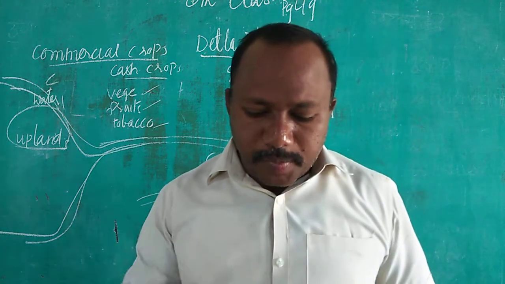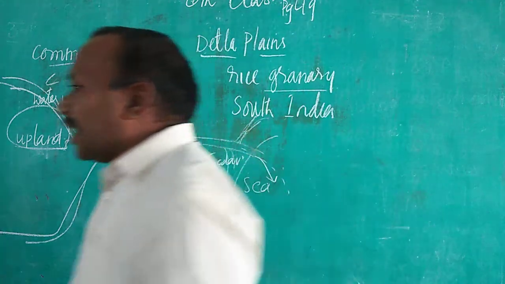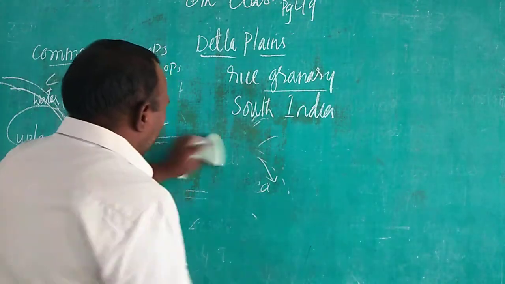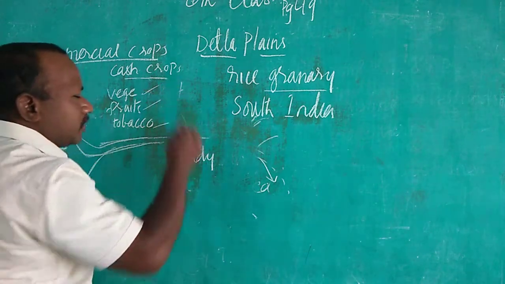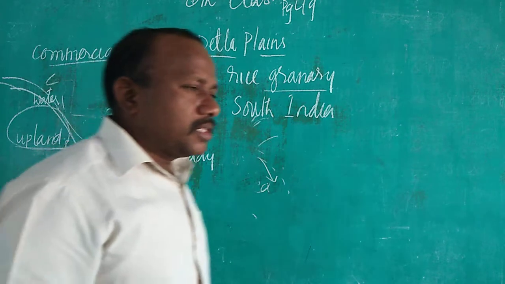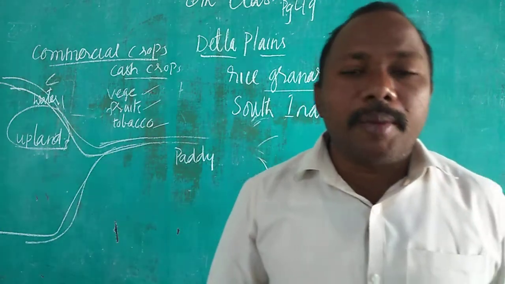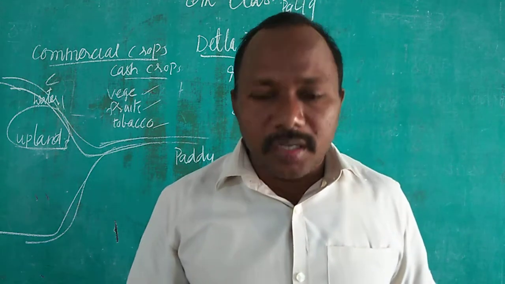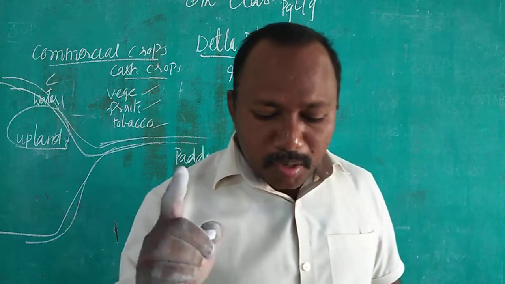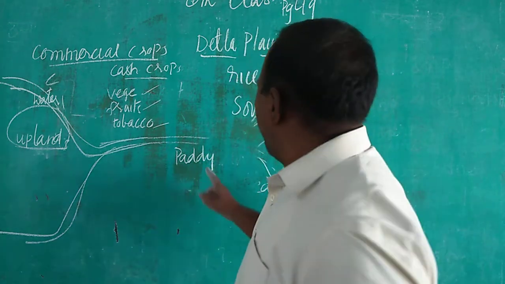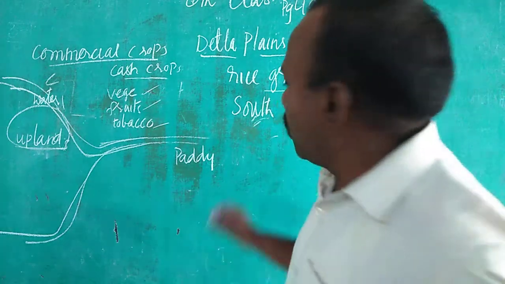However, the paddy crop has been cultivated extensively. Paddy, P-A-D-D-Y, paddy. Most of the area in Andhra Pradesh, in the delta areas, the paddy crop is grown, children. Paddy ante vori panta ekkuva pandistaru. Okay. Here, paddy is a monsoon crop. It is grown in monsoon.